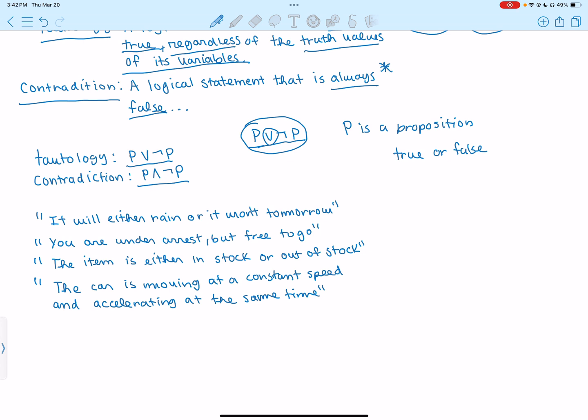So P is either true or false. Let's take the case when P is true. If P is true, P or not P is still true. But let's say P is false. That means not P is true, so if not P is true, that means this is also true. So we can see that regardless of whether P is true or not, P or not P is always going to be true.